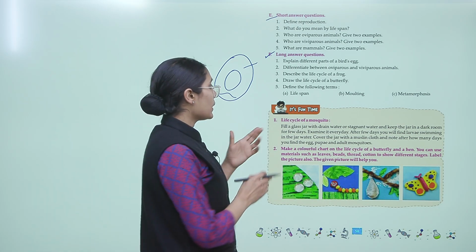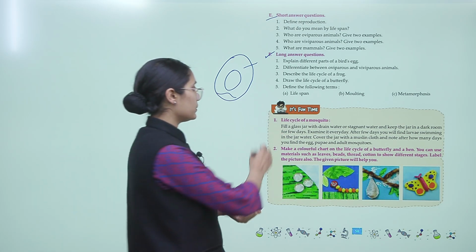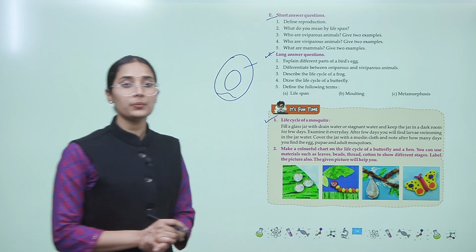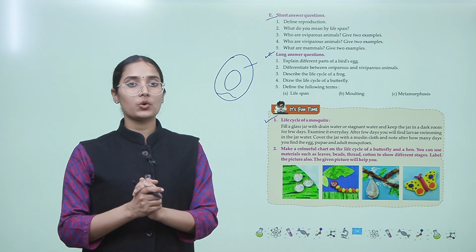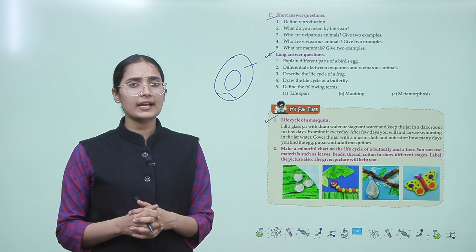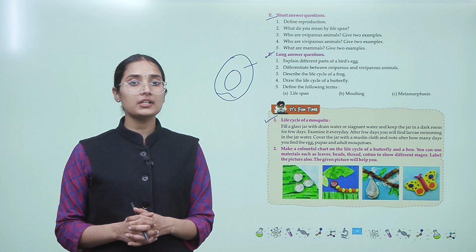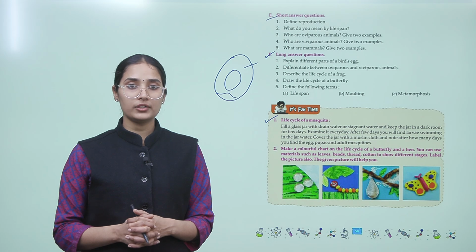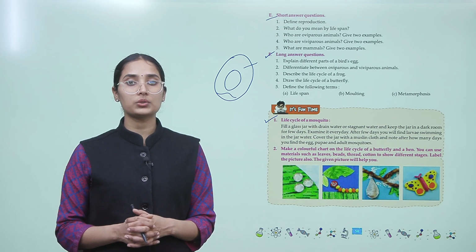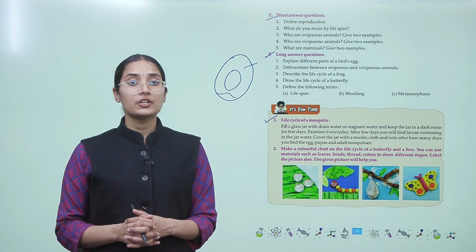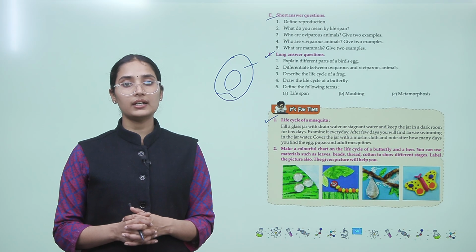Now, next you have one fun activity. The life cycle of a mosquito. Fill a glass jar with drain water or stagnant water and keep the jar in a dark room for a few days. Examine it every day. After a few days, you will find larvae swimming in the jar water. Cover the jar with a muslin cloth and note how many days you find the egg, pupa and adult mosquito.